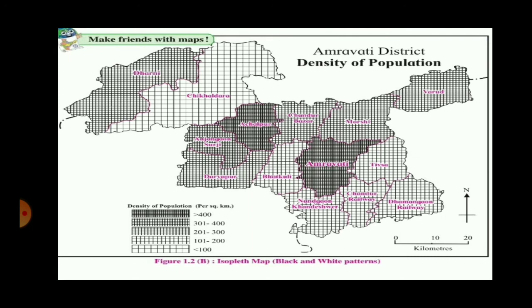So let me name some of the talukas. The names can be Dharni, Chikhaldara of course, Daryapur, Chandur, Tiosa, then you have Varud, Morshi, Dhamangaon, and many more, but at least you can name 5. Once again, what did I tell you? Leaving the talukas having population above 300, that is, the first 2 categories, more than 400 and between 300 to 400, the other last 3 categories have population density less than 300. So you have to name those talukas. At least 5 you can name very easily.